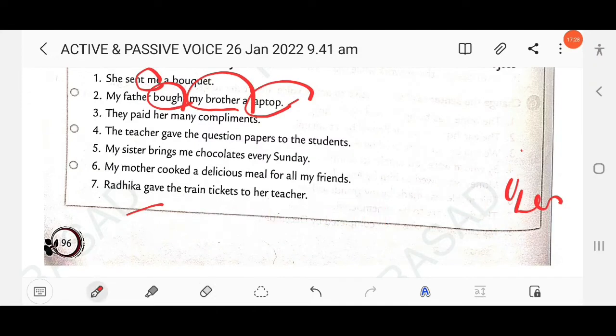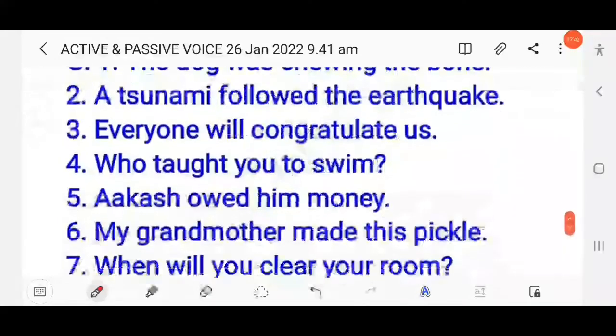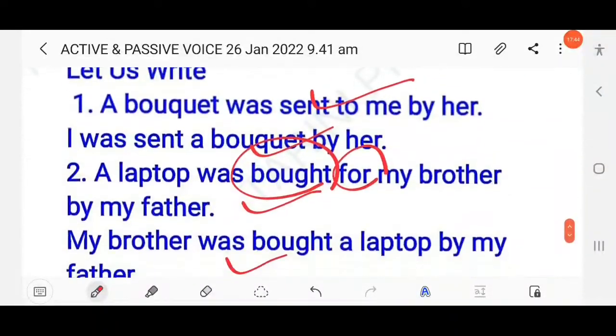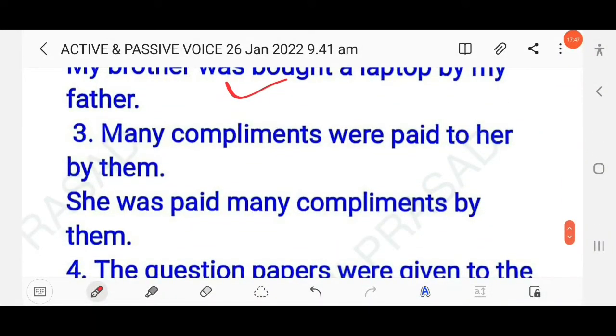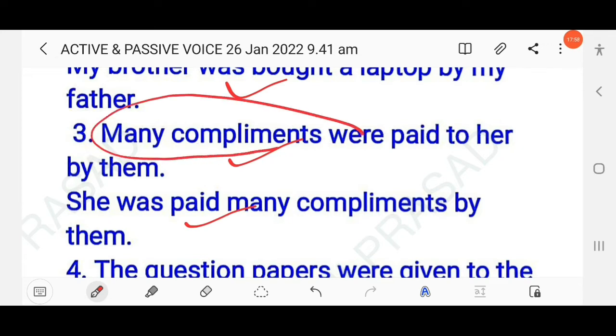Then next here, they paid her many compliments. So here paid is a ditransitive verb, and two objects are there: many compliments, the direct object, and her, the indirect object. So here you have to write many compliments, as this is simple past. Many compliments were paid to her by them, or she was paid many compliments by them. So first using the direct object and second using the indirect object. Okay.